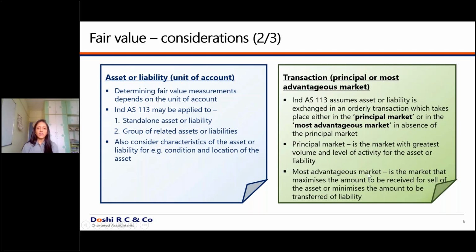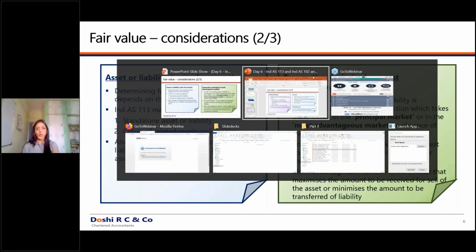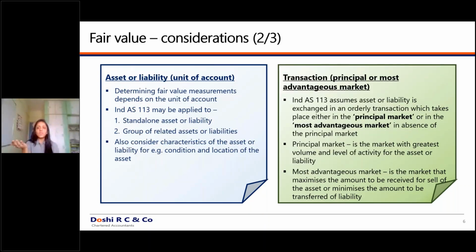Now a case might arise where suppose there is a market A and a market B. I'll just give you one more example. I hope you can see my sheet. So for example, there is an A market and there is a B market. Now in A and B markets, the volume of B is higher, but the price in market A is higher.